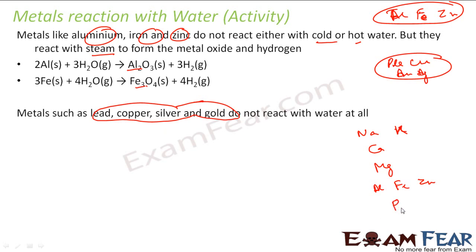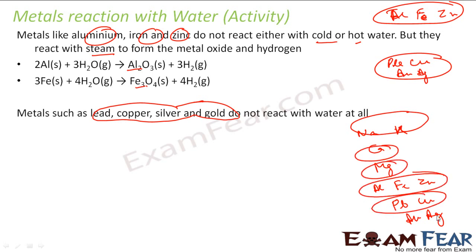I knew that lead and copper are less reactive than gold. This we did from the oxidation experiment, because copper and lead oxidize, while gold and silver don't oxidize. So I have this series now, but still I don't have the exact series. Correct? So let's do something.